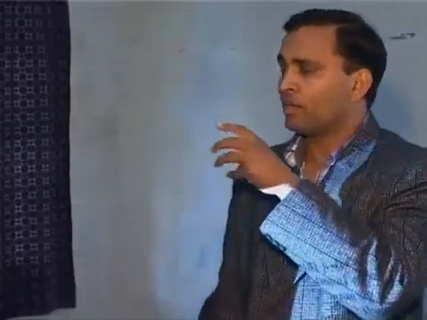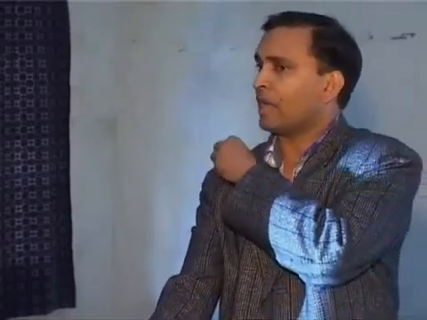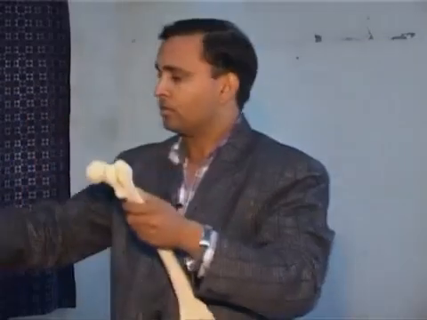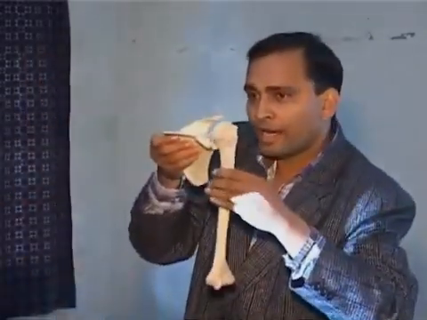Remember, when you are seeing the osteokinetic movement, you are seeing the flexion, you should check whether the person is not able to perform the movement because of a limitation. When he is going for flexion, the head should come back. You can see here.